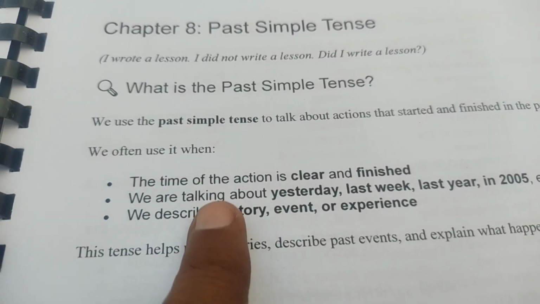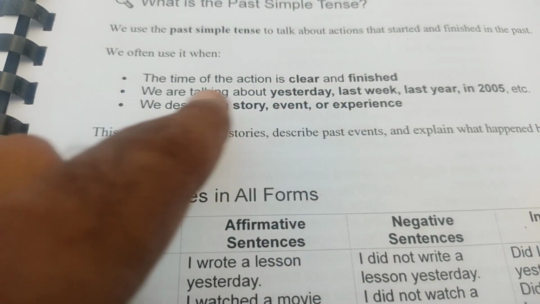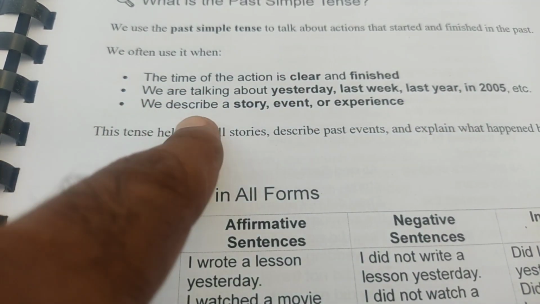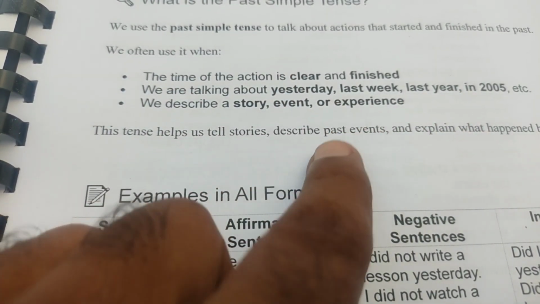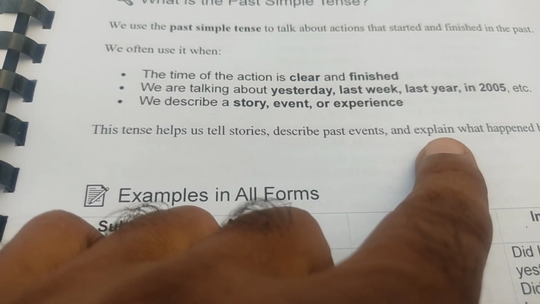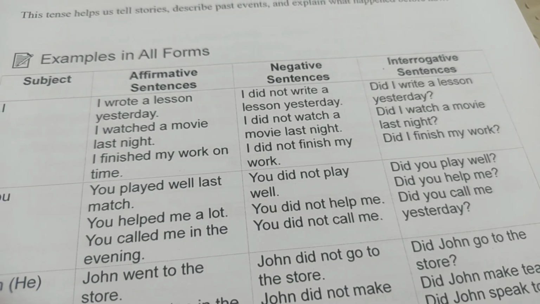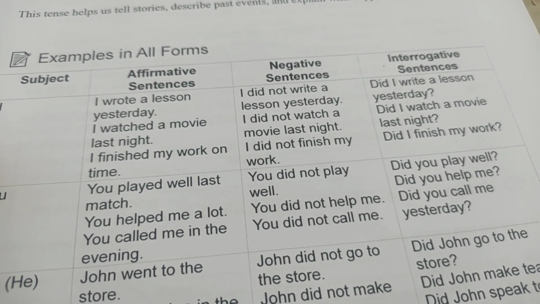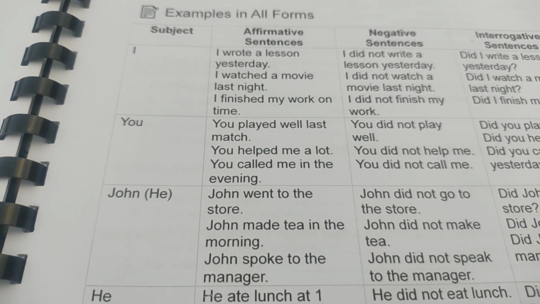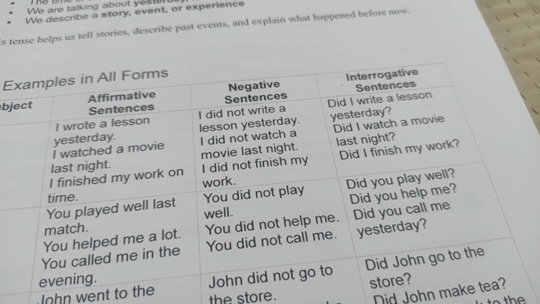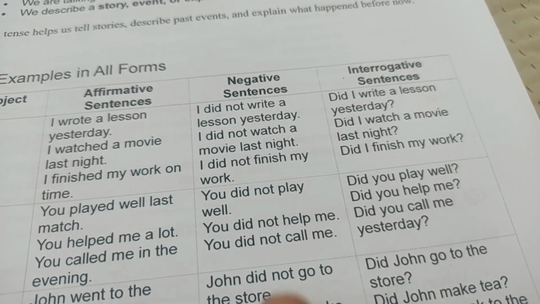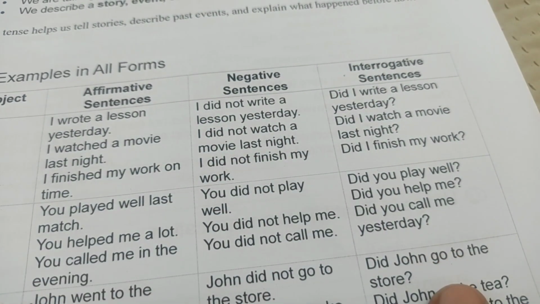We often use it when the time of the action is clear and finished. We are talking about yesterday, last week, last year, in 2005, etc. We describe a story, event, or experience. This tense helps us tell stories, describe past events, and explain what happened before now. Here we have examples in all forms: I, you, John, he, Mary. Here you have tables. This is the affirmative sentences column, this is the negative column, and this is the interrogative sentences column.